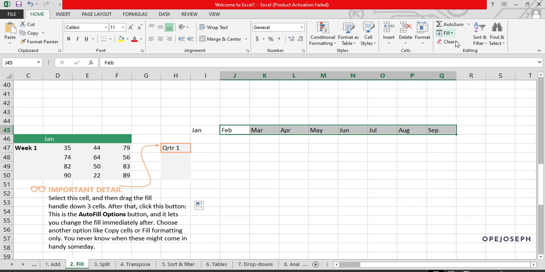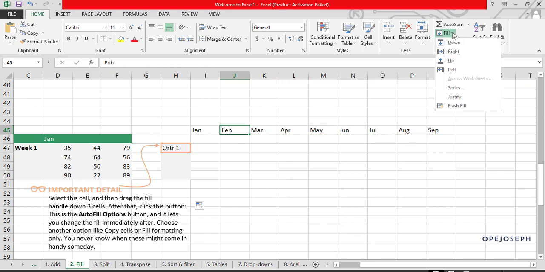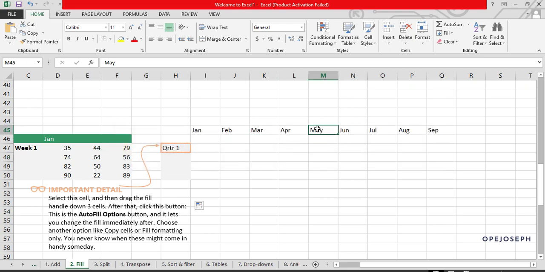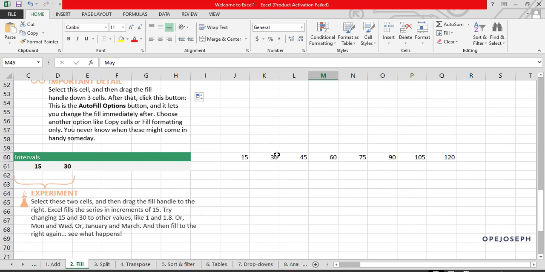But based on your preference, you can do flash fill. Let me show you how to do flash fill here. I already have this written because I had a class with you guys, so I already filled it in that previous class. So this is what I'm going to do.